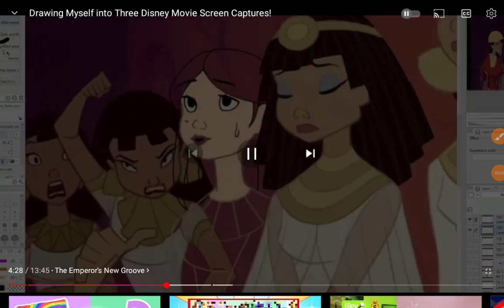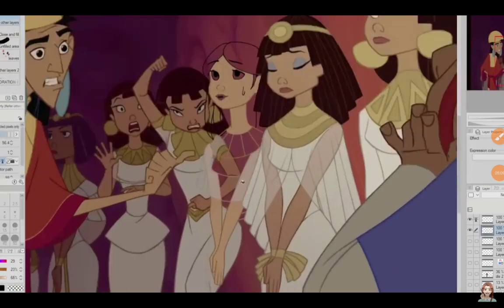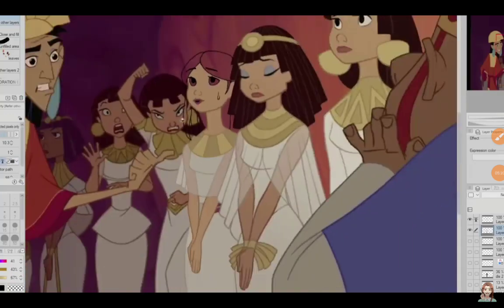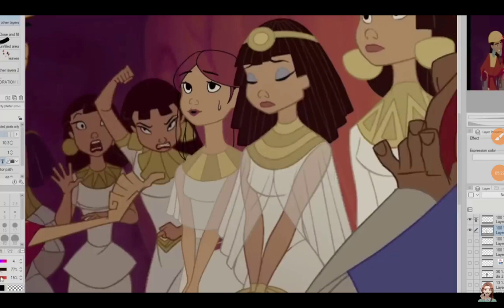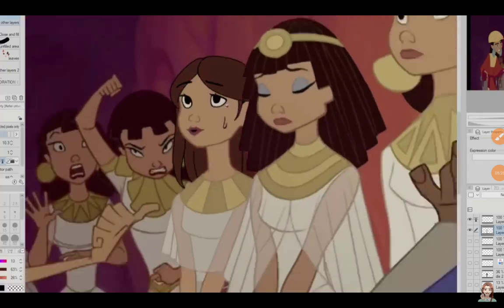Coloring, I basically just had to select colors from within the screenshot and slightly change them to fit my character. One part that was tricky was my skin. All of the girls are pretty tan, and I'm super pale. So I was trying to make myself more pale without making myself stand out a ton. I made my skin tone a bit lighter, but not very much.